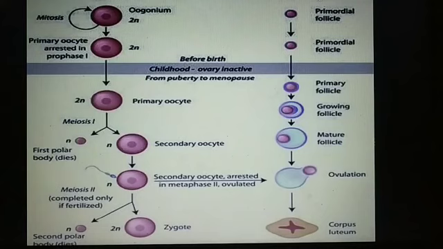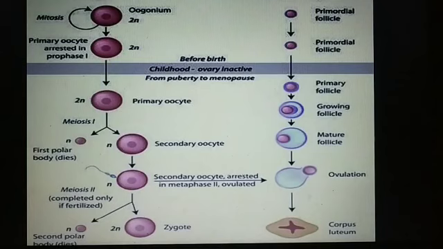The Graafian follicle ruptures at the time of ovulation and releases the secondary oocyte. After ovulation, the follicle changes into corpus luteum, which secretes the hormone progesterone.